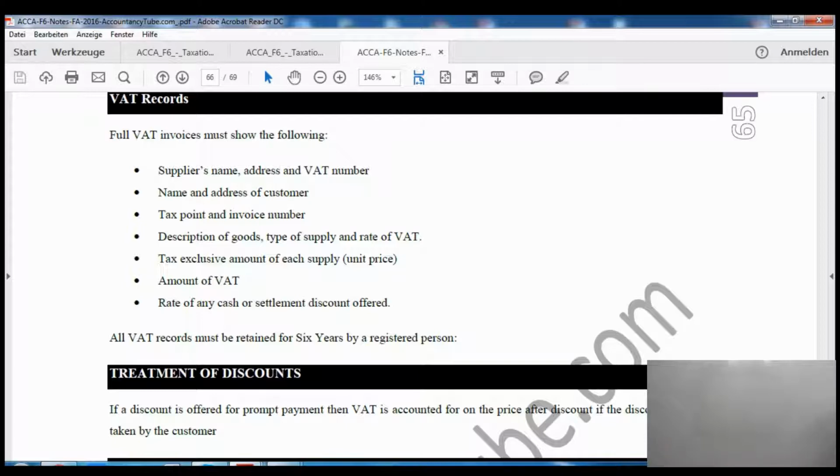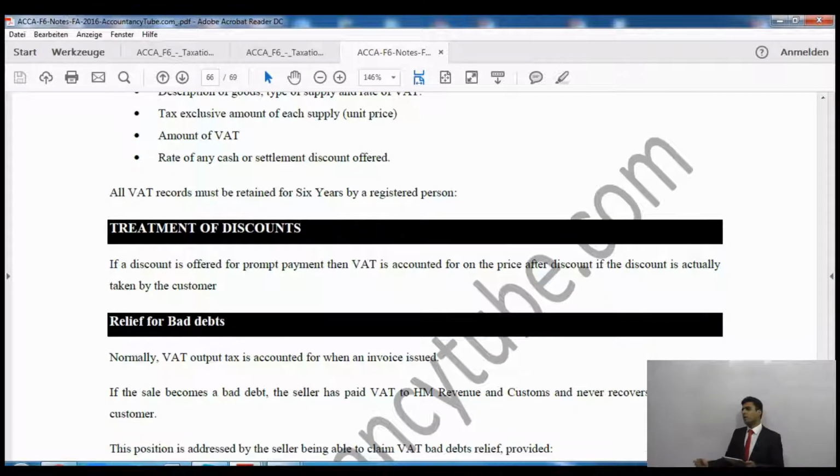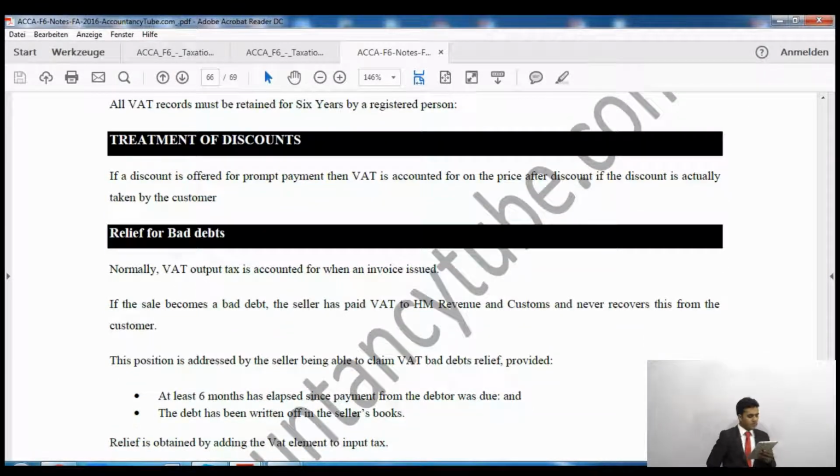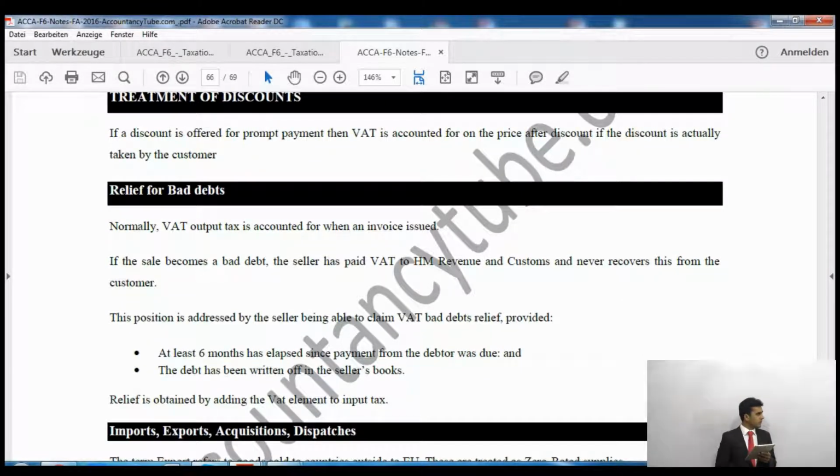All VAT records must be kept for 6 years by registered persons. That is also one of the important pieces of information. So if you are registered for value tax, you must keep your records for 6 years.